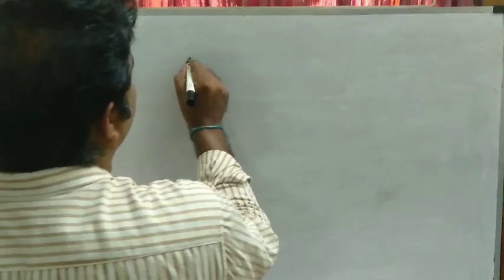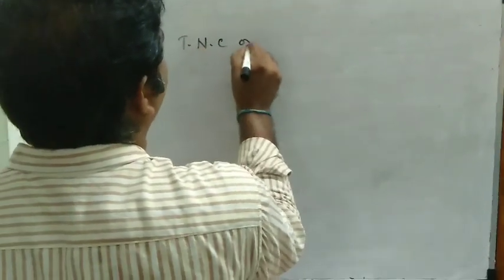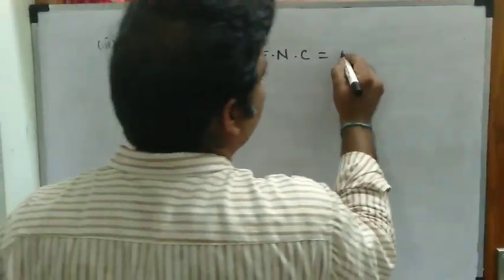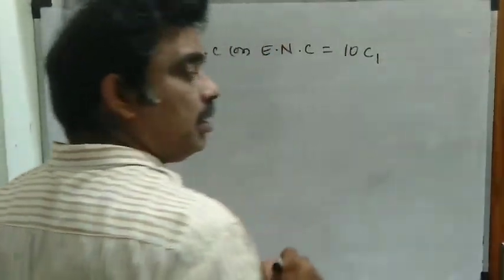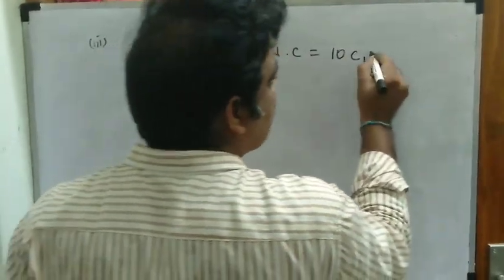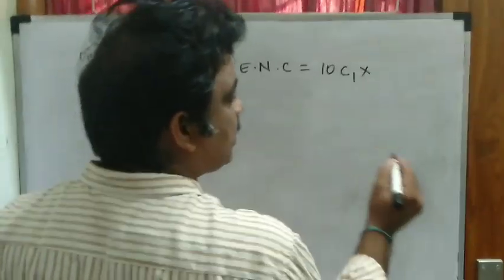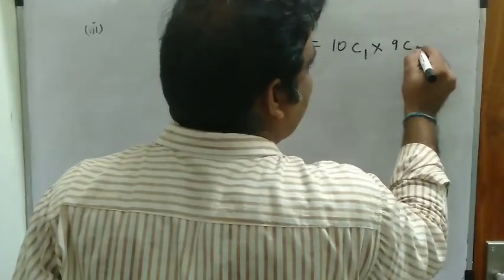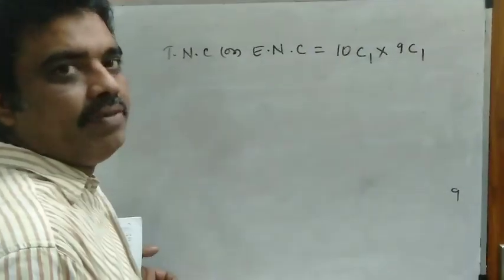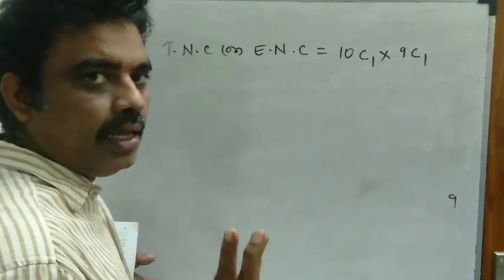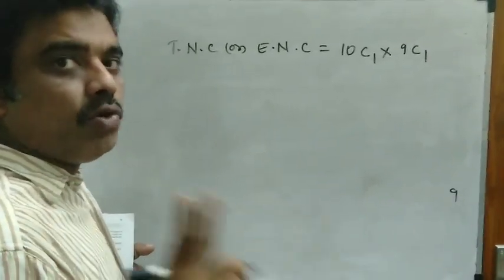So here the total number of cases, or exhaustive number of outcomes, is equal to, first 10 cards, from 10 cards one card can be got in 10C1 ways. If the card is not replaced, there exist only 9 cards. So now the number of ways of getting one card from 9 cards is 9C1. Our aim is to draw 2 cards, one after another, without replacement.